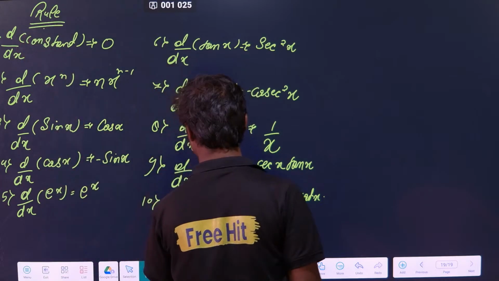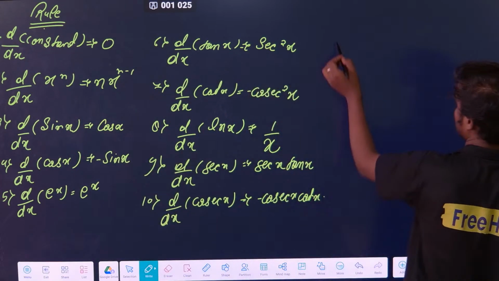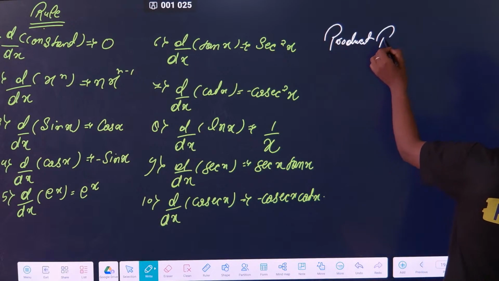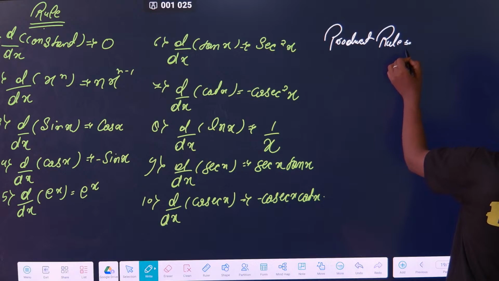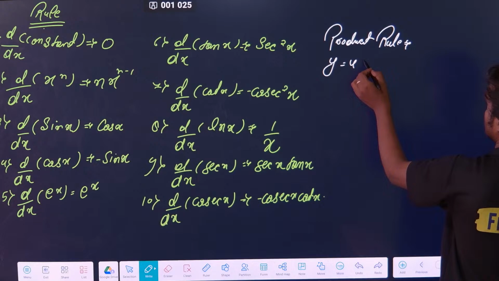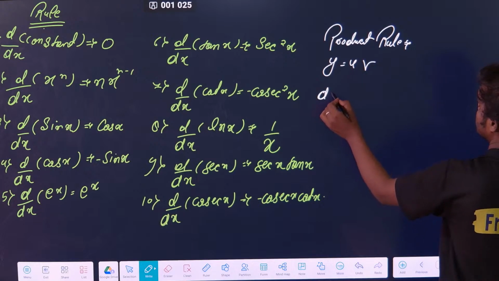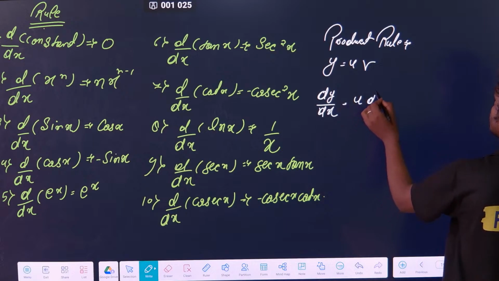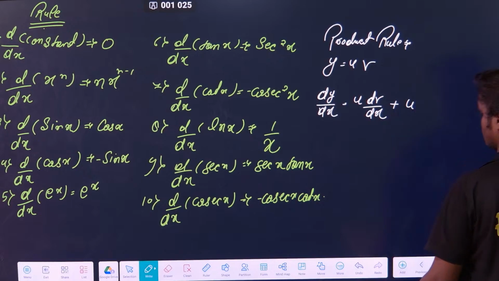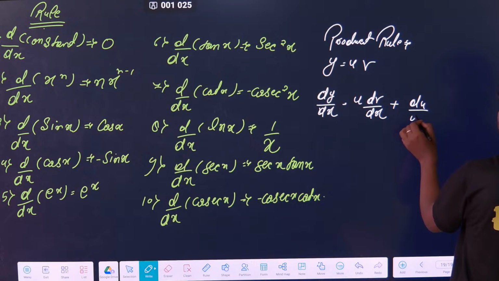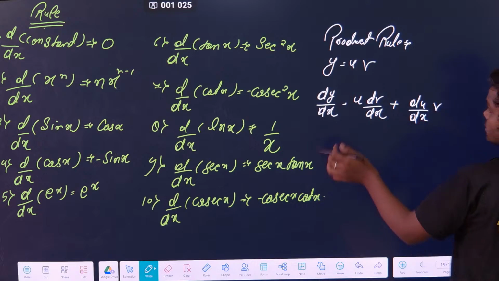Okay. Now important is, first is product rule. What is a product rule? Suppose I have some function u and v. Two functions are product. Then how to do the differentiation? dy by dx is equal to, leave the first function, do the differentiation of second function, plus leave the second function and do the differentiation of first function. Clear? That is a rule.